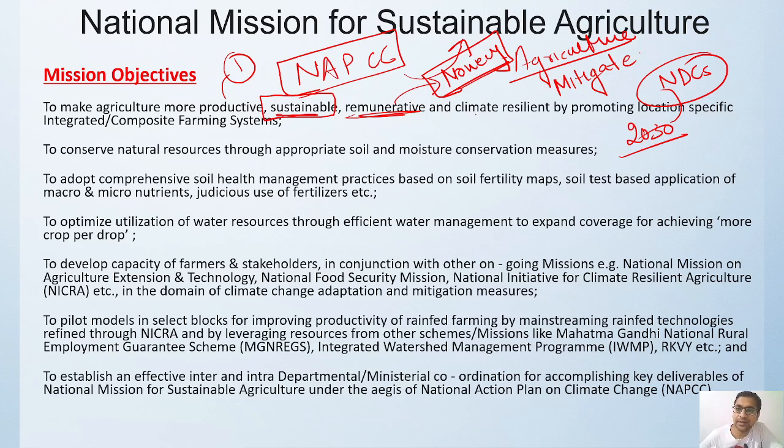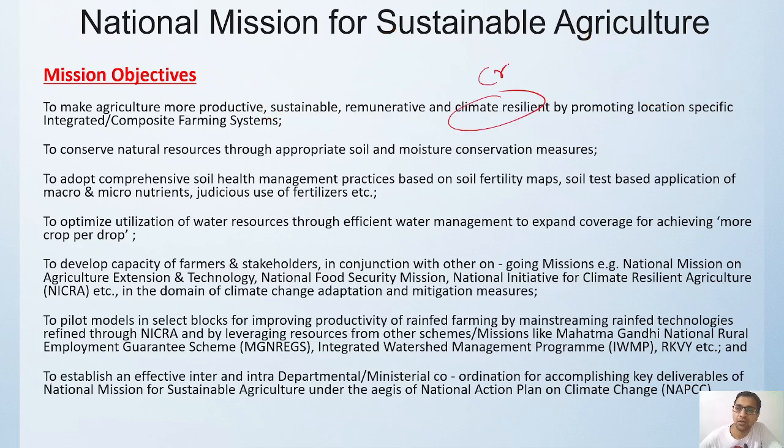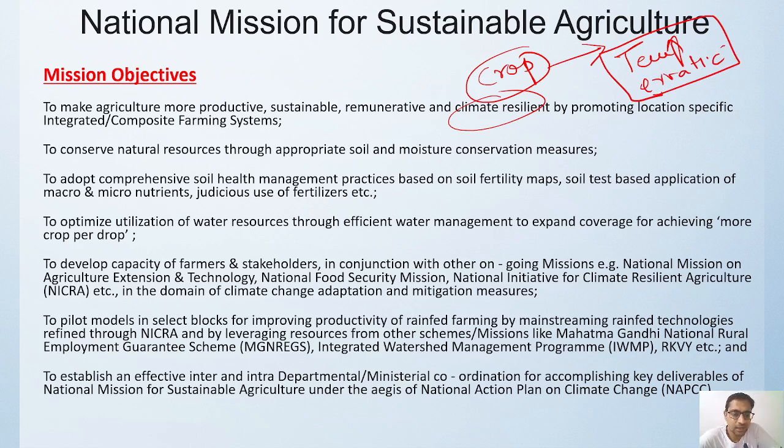And it has to be climate resilient, that means right now we are focusing on climate resilient crops. Okay, this is the focus area, because temperature is rising, erratic weather events are happening, so we cannot focus on the traditional crops which simply gets wiped out just because of a small type of issues that is happening in the weather pattern. Okay, so we should have climate resilient crops, location specific working, composite farming system has to be created. Okay, that is one thing, that is National Mission for Sustainable Agriculture.